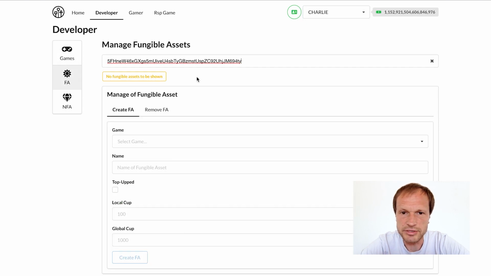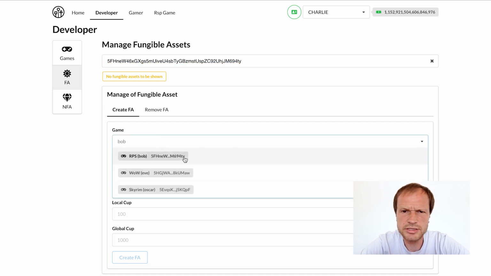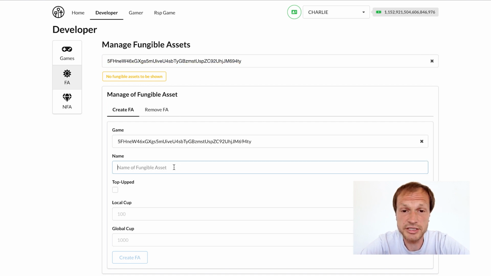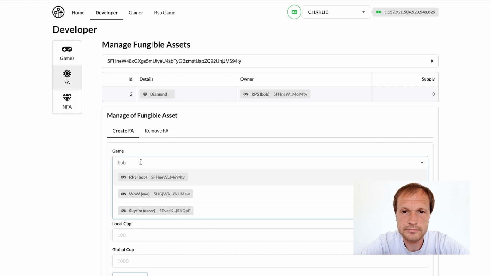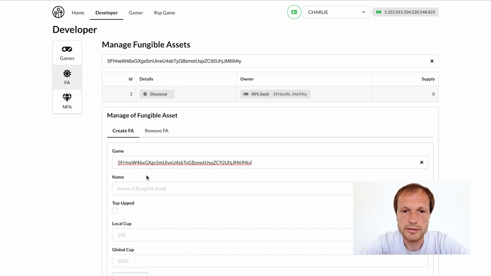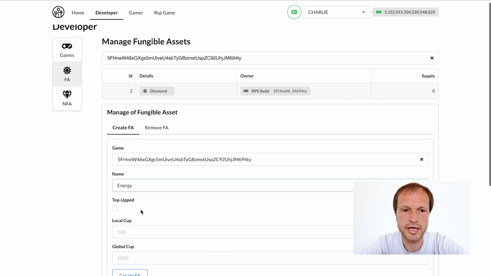Let's create a diamond FA. It doesn't have any special settings other than the name. Great. Now we'll create energy FA. According to our intention, it will be a currency in which the gamer will pay for the game.